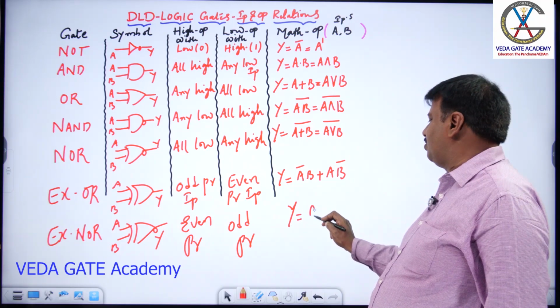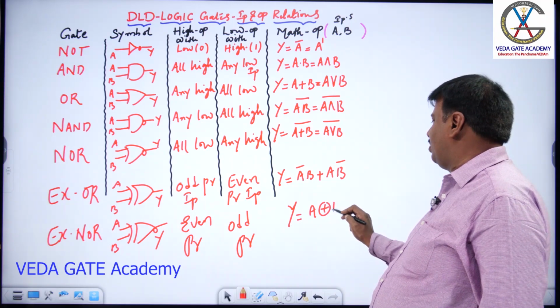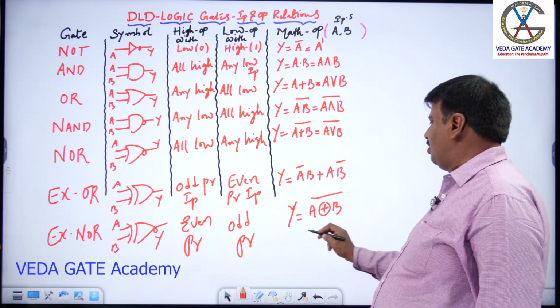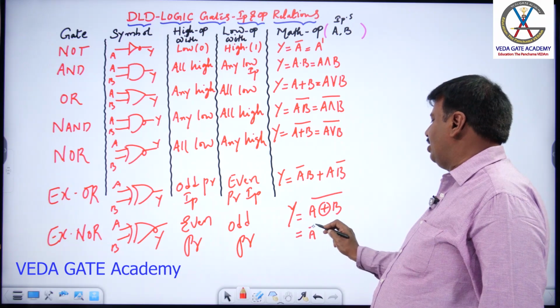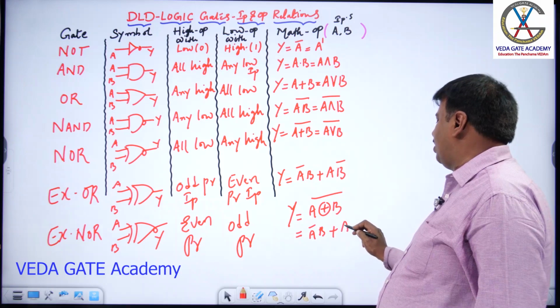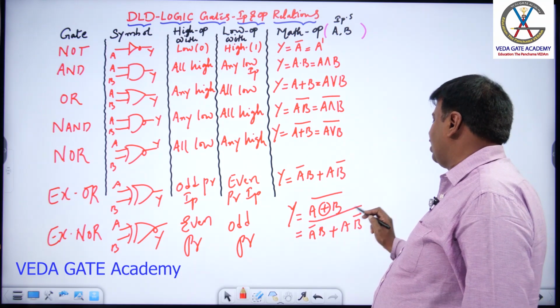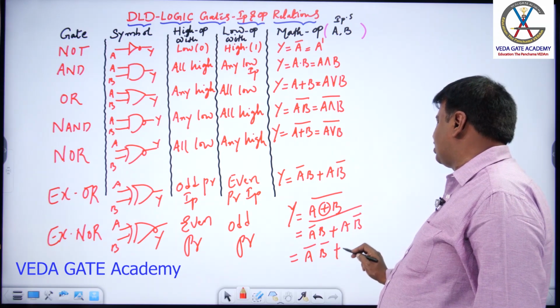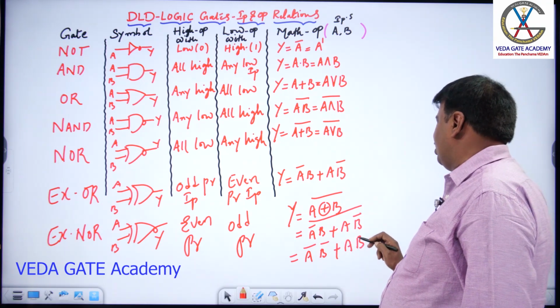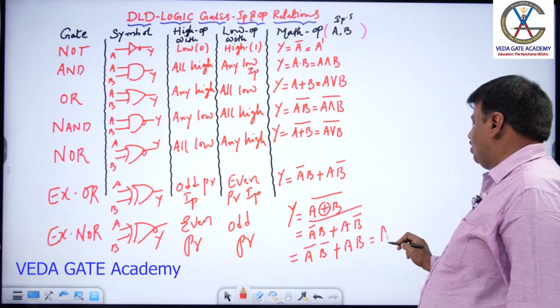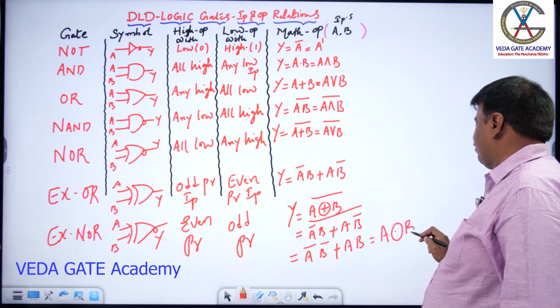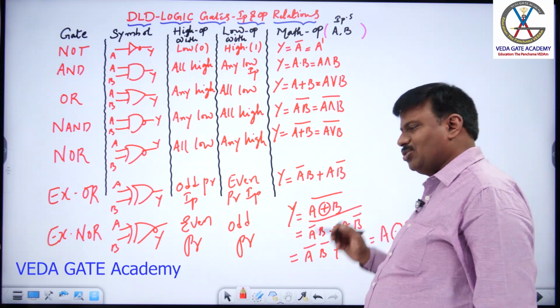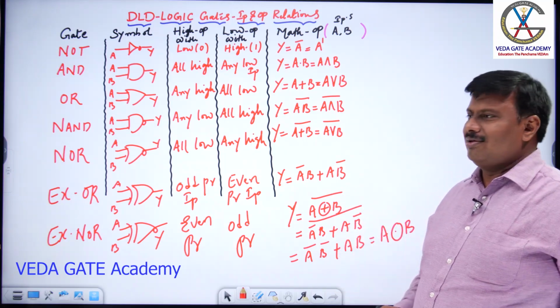Y is equal to A exclusive OR B whole bar, which is equivalent to A bar B plus AB bar whole bar, which is further equivalent to A bar plus B bar into A bar plus B, which is further equivalent to A exclusive NOR B. A mathematical realization of XOR inversion is XNOR.